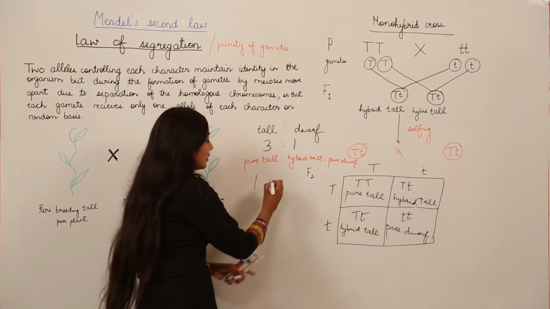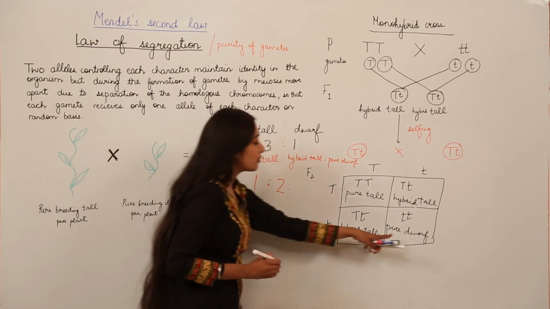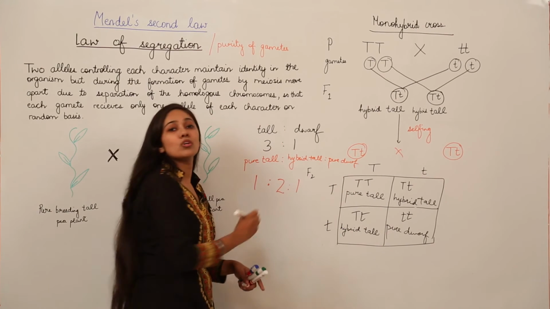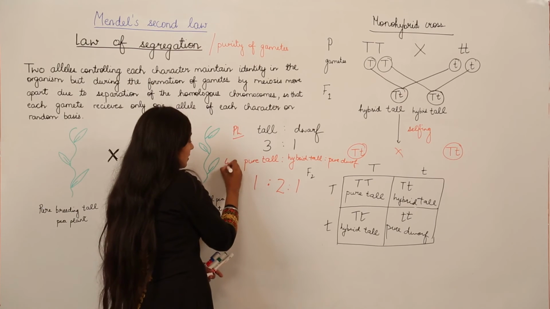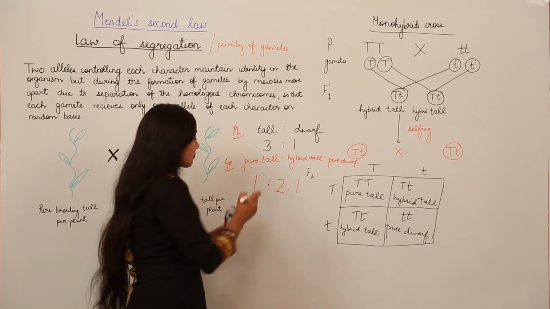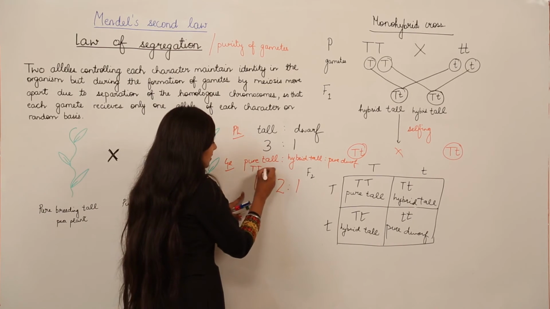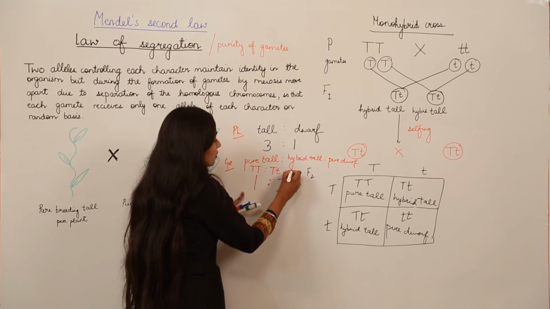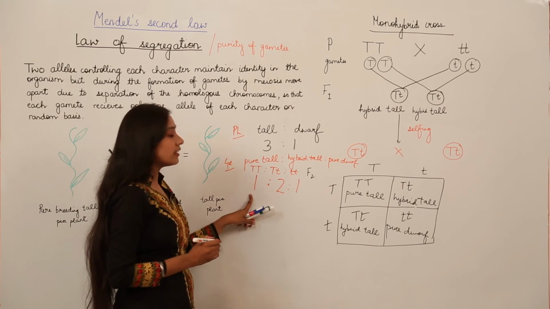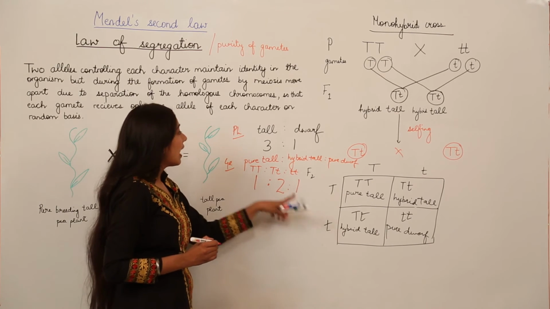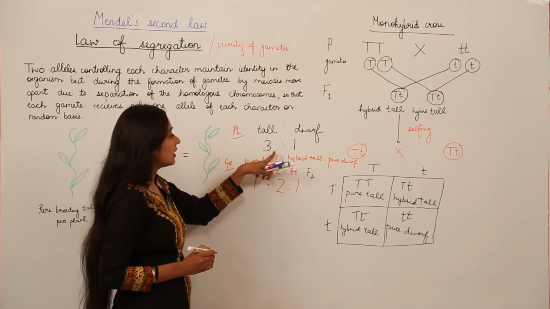We have 2 hybrid tall pea plants, and we have 1 pure dwarf pea plant. So, this is the phenotypic ratio and this is the genotypic ratio. Remember, this is capital T capital T, this is capital T small t, this is small t small t. So, the genotypic ratio is 1:2:1 and the phenotypic ratio is 3:1.